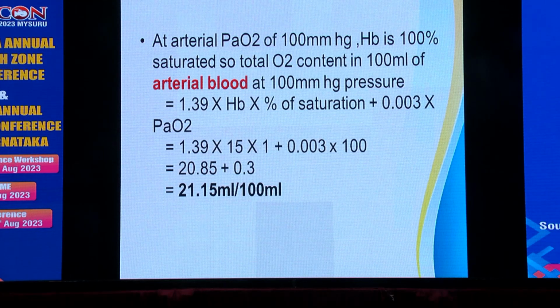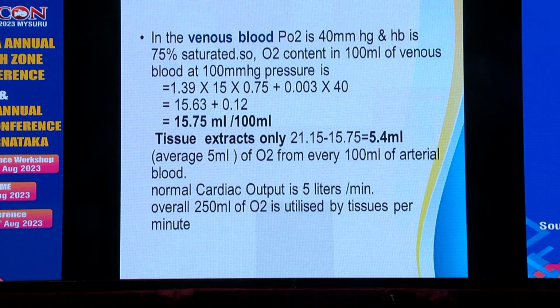So the total oxygen content in 100 ml of arterial blood at 100 millimeters of pressure is 1.39 multiplied by hemoglobin, multiplied by percentage of saturation, plus 0.003 multiplied by PaO2. That comes to 21.15 ml, around 21 ml per 100 ml. In the venous blood, if you calculate, it comes around 15.75 ml per 100 ml. So the tissue extracts only 21.15 minus 15.75, that is 5.4 ml of oxygen.